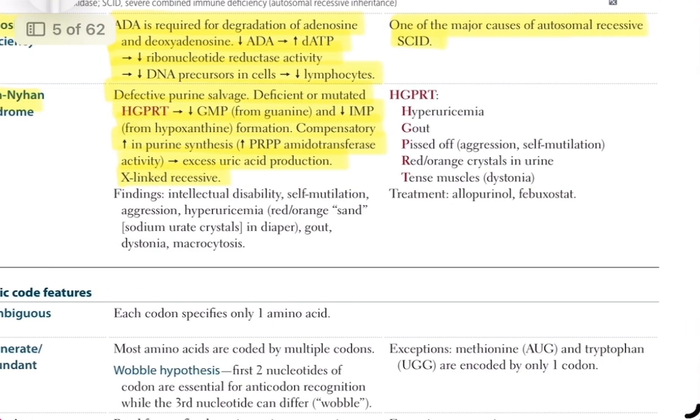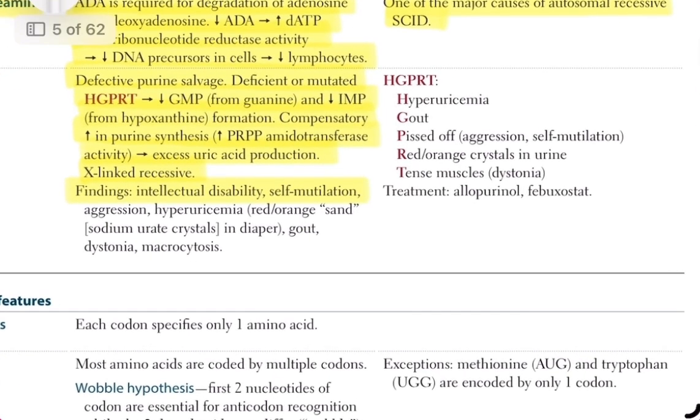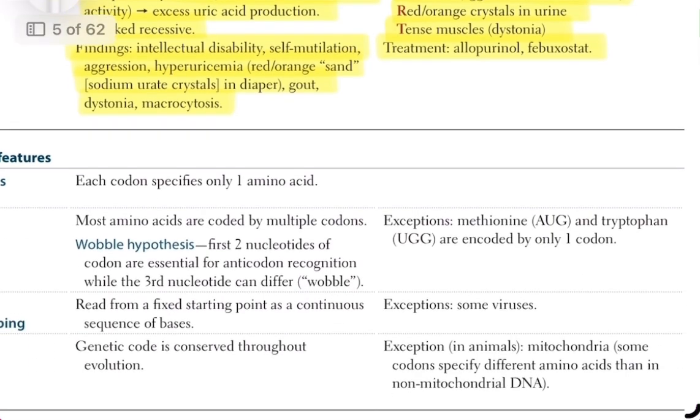Clinical findings include intellectual disability, self-mutilation and aggression, hyperuricemia leading to gout, orange or red sodium urate crystals in the urine, sand in the diaper, dystonia, and macrocytosis. A useful mnemonic for HGPRT is hyperuricemia, gout, pissed off, aggression, self-mutilation, red-orange crystals in urine, tense muscles, dystonia. Treatment involves allopurinol or febuxostat, which inhibit xanthine oxidase to lower uric acid levels.